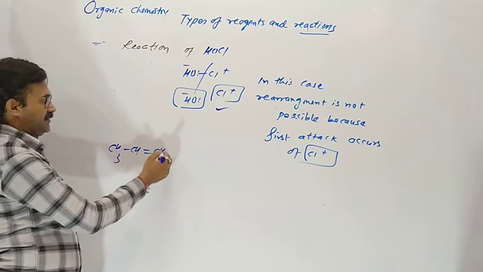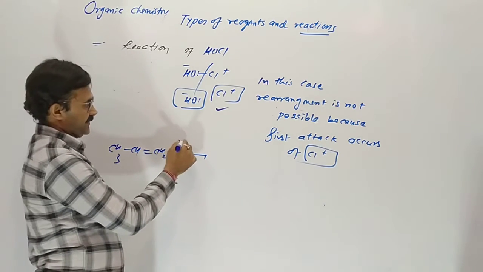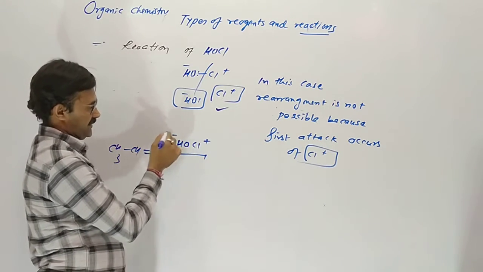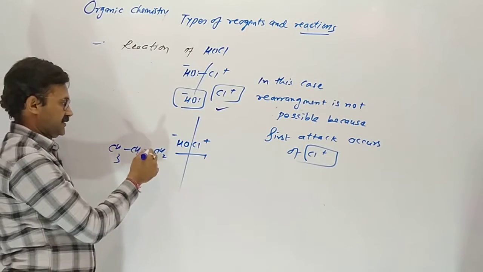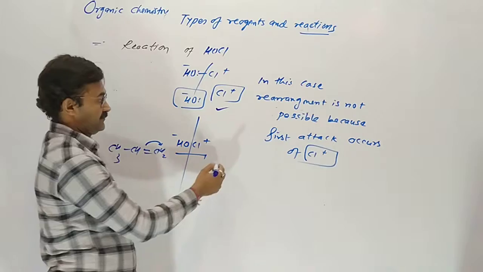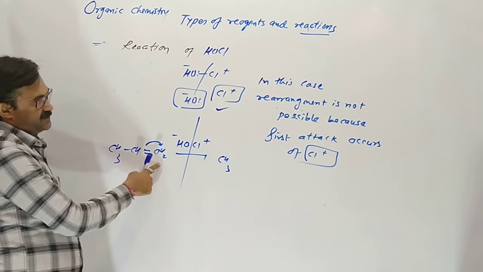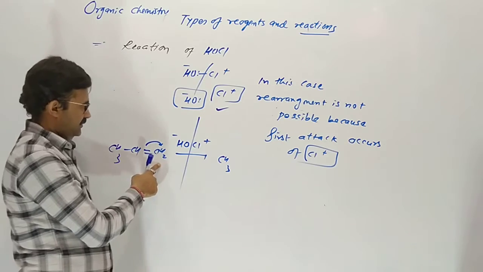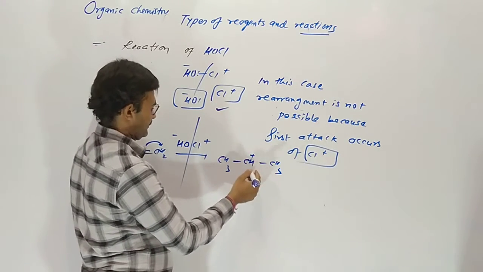CH3 CH double bond CH2, propene, is reacting with hypochlorous acid, OH minus Cl plus. These two electrons move here. Why? If these two are moving the other way, it gives a primary carbocation, but the intermediate should be more stable.